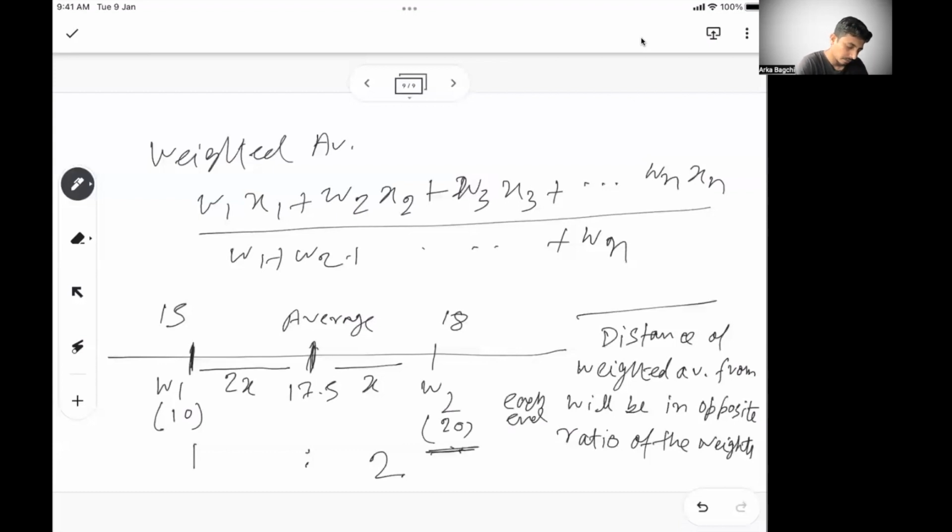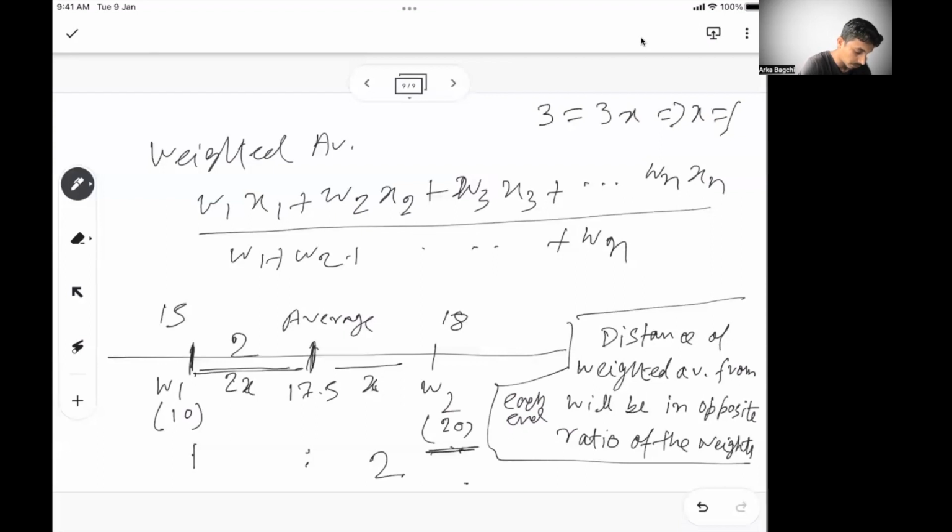Distance of the weighted average from each end will be the opposite ratio of their weights. So if this ratio is 1:2, this distance will be 2x and this is x. Now I know the total distance is 3, so 3 is equal to 3x. That gives me x is equal to 1. So this has to be 2, and this point has to be 1.